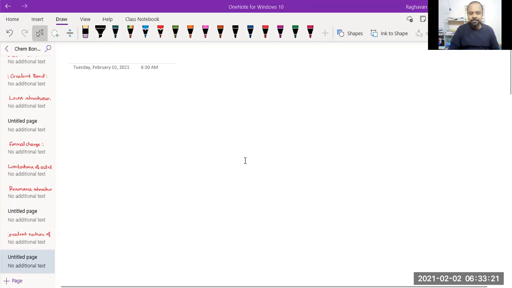So, in our last class in chemical bonding, we were studying the covalent nature of an ionic bond. Regarding that, we have studied Fajan's rule. Fajan's rule says that whenever an ionic compound is formed between a small cation and a large anion, a small cation will have high polarizing power.